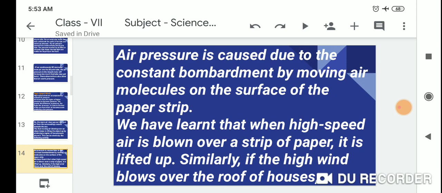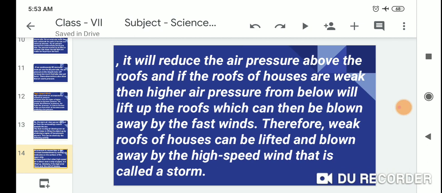In this activity, air pressure is reduced due to the moving air molecules on the surface of the paper strip. So we have learned that when high speed air is blown over a strip of paper, it is lifted up. Similarly, if a high wind blows over the roof of a house, it will reduce the air pressure above the roof, and if the roof of the house is big, then higher air pressure from below will lift up the roof, which can then be blown away by